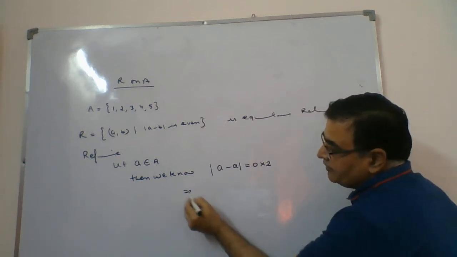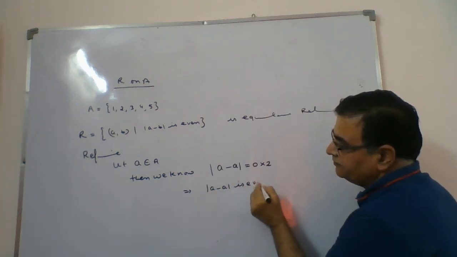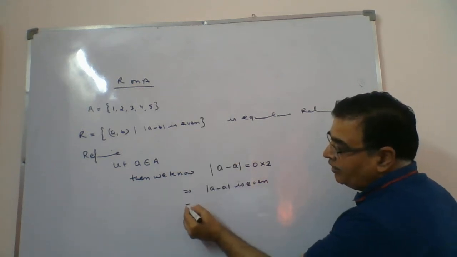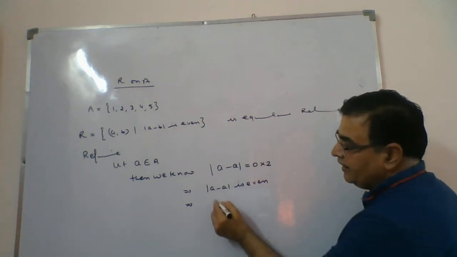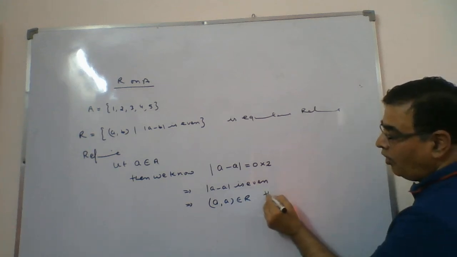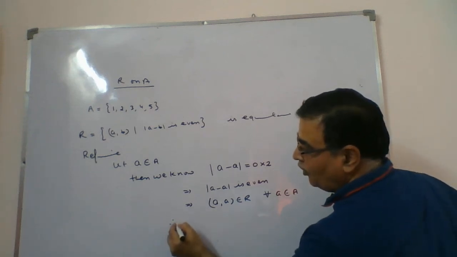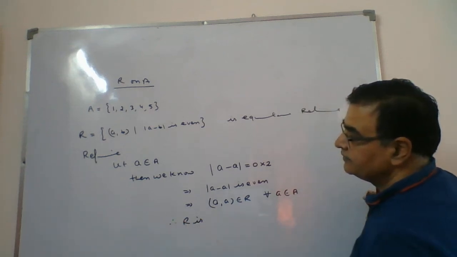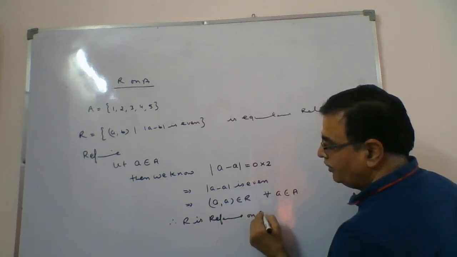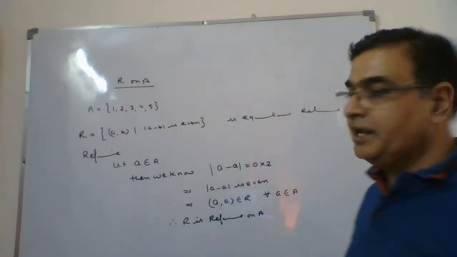This implies modulus of a minus a is even. And if modulus of a minus a is even, then (a, a) belongs to R for all a belongs to A. Therefore R is reflexive on A.